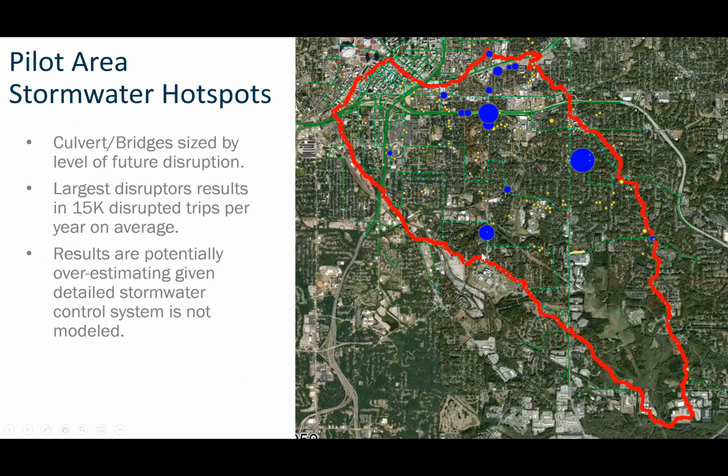One thing to note here is that we also included the pluvial flooding but we didn't include the stormwater control of that pluvial flooding. That typically requires data from a local stakeholder. In this case, it was the City of Atlanta, and the City of Atlanta was reluctant to share that stormwater data. So we might be overestimating flooding in a lot of areas here because they do have a stormwater control system.